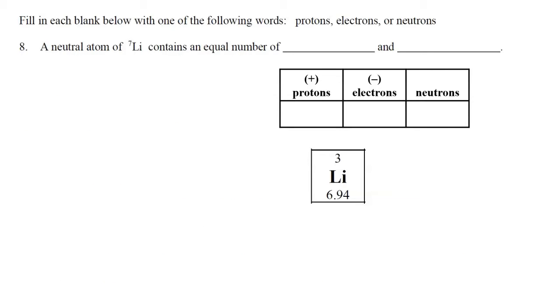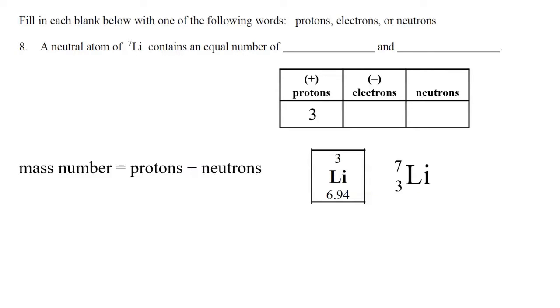So we are given a neutral atom of lithium-7, and the atomic number of lithium is 3. That means that lithium contains 3 protons. The mass number is 7, and the mass number is the sum of the protons and neutrons added together. We have 3 protons, therefore we have 4 neutrons.